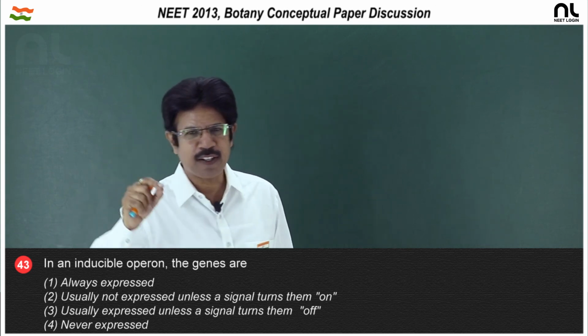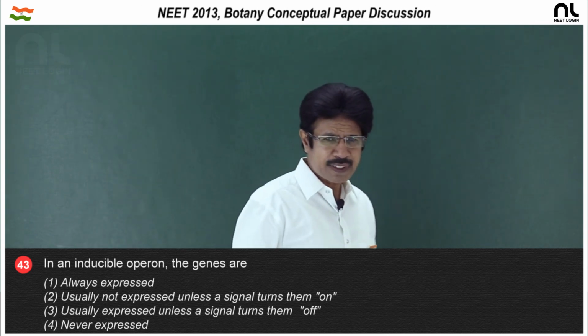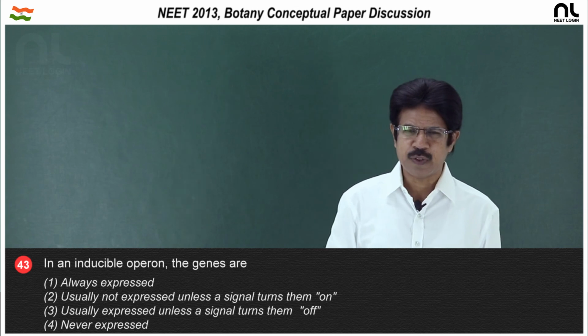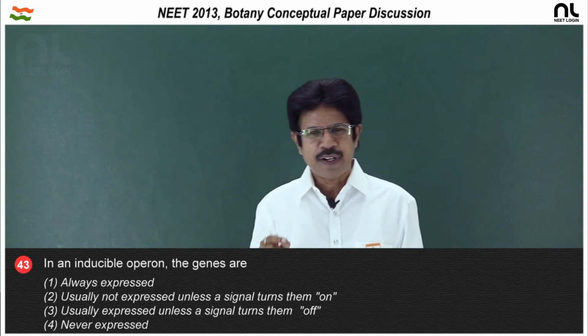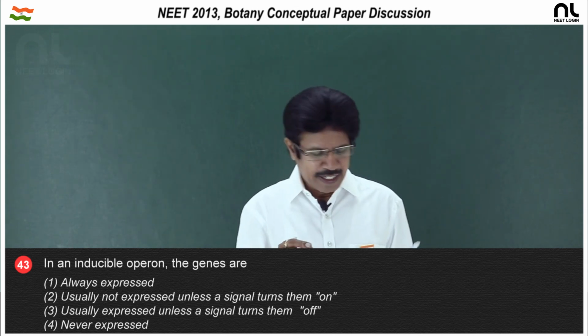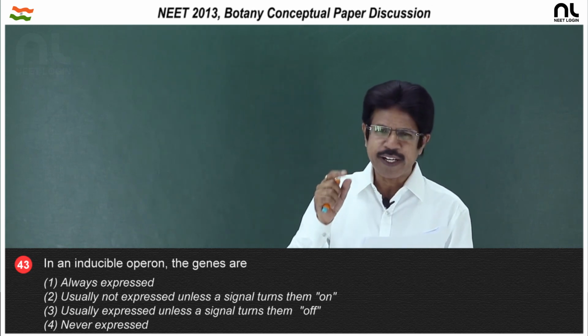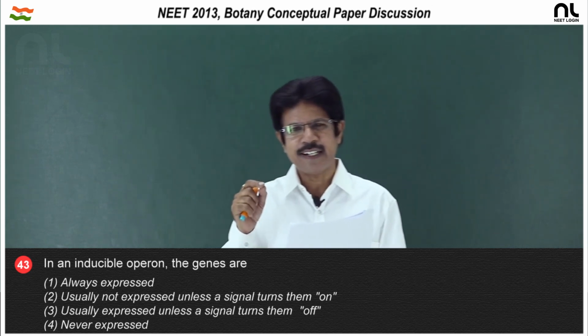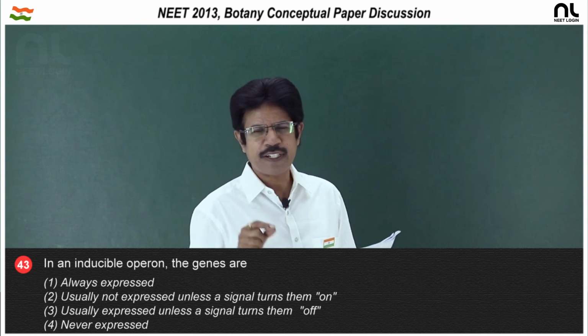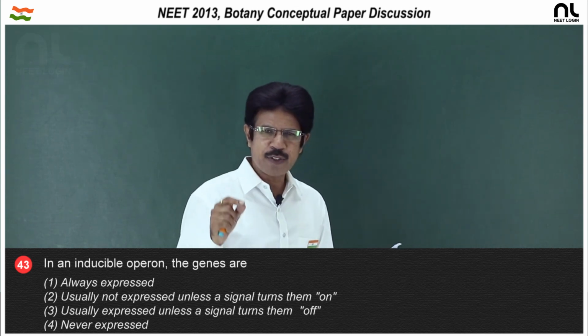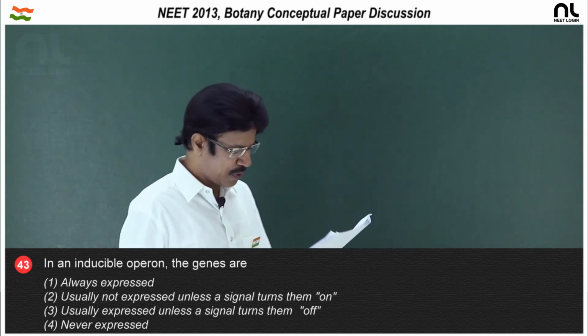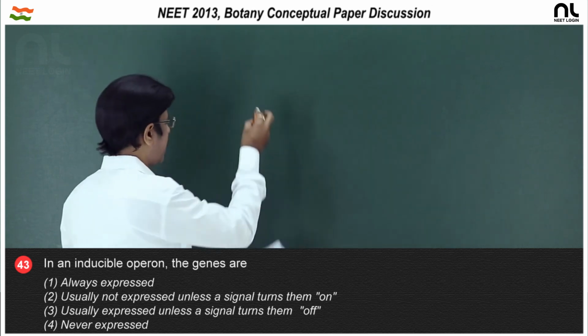So, in presence of lactose, it is inducible. So, in the lac operon, the genes are usually not expressed unless a signal turns them on. The inducer is lactose, the real inducer is allolactose. So, the right option is the second option.